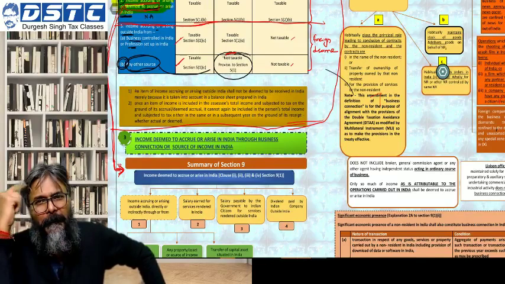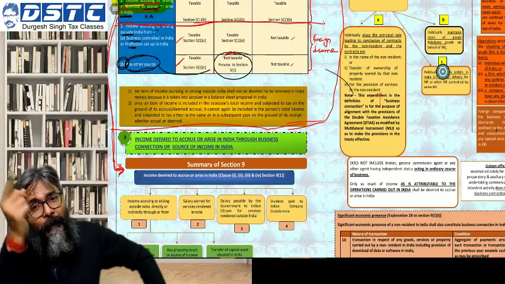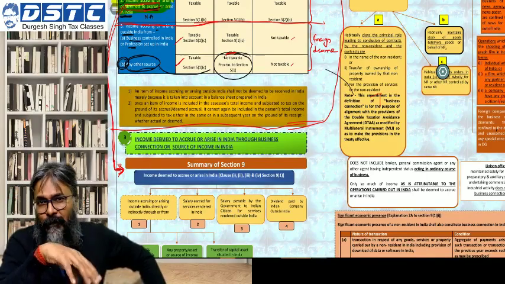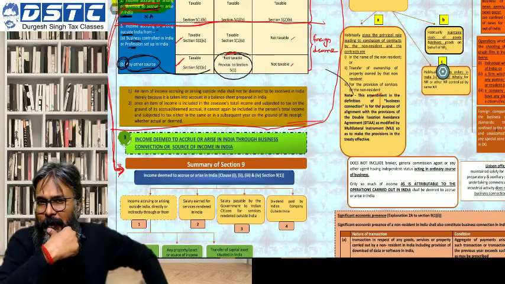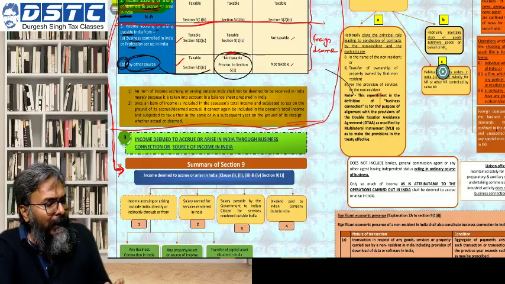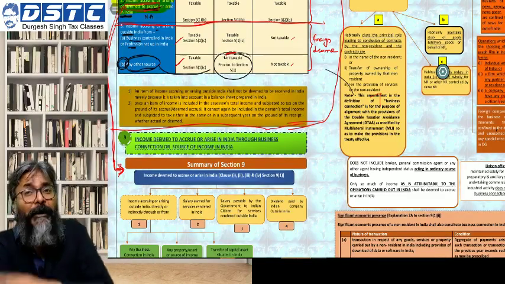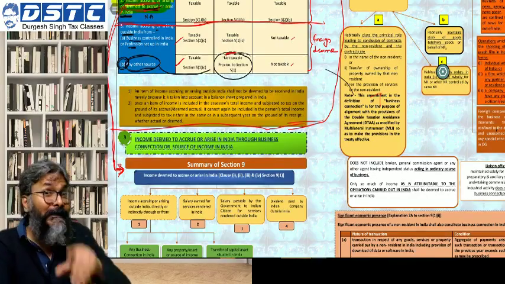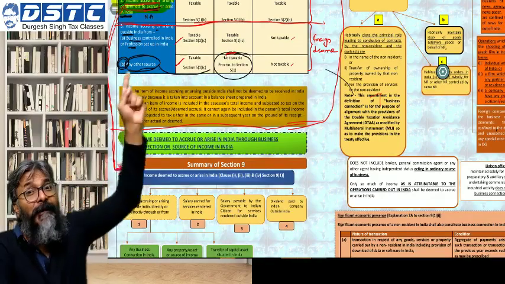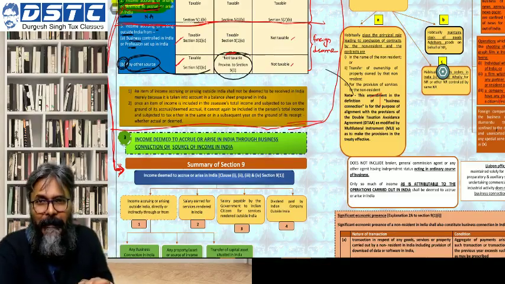You went abroad for the purpose of employment. Let me change that example a bit. You went abroad along with your parents. So students, you have taken your parents along with you, because there in that foreign country they have arranged the accommodation also. So in that situation, the Indian home that you had, you have given it on rent. Now as I told you, you went in July, and in the year in which you left India for the purpose of employment, your stay in India was for less than 182 days.